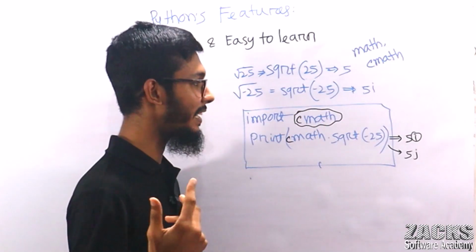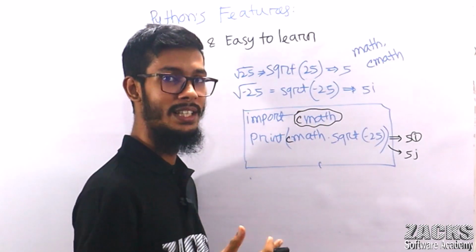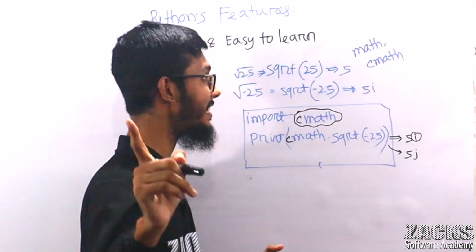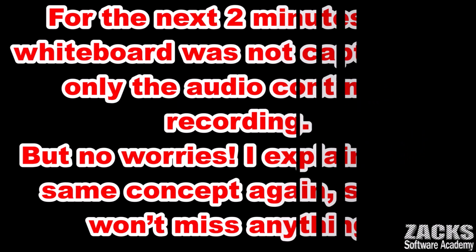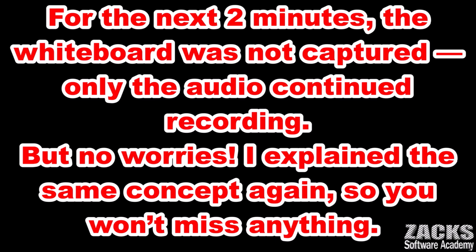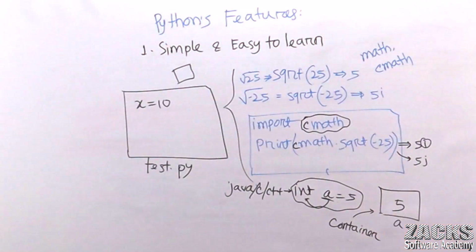What I actually want to explain is why Python is an easy programming language. I'm discussing this topic because it provides a rich set of modules like math, cmath, random, date and time. N number of modules are given, and we can simply use them. So Python is a very easy programming language for the developer, right? I hope you got this point. Okay, so can I explain another thing?